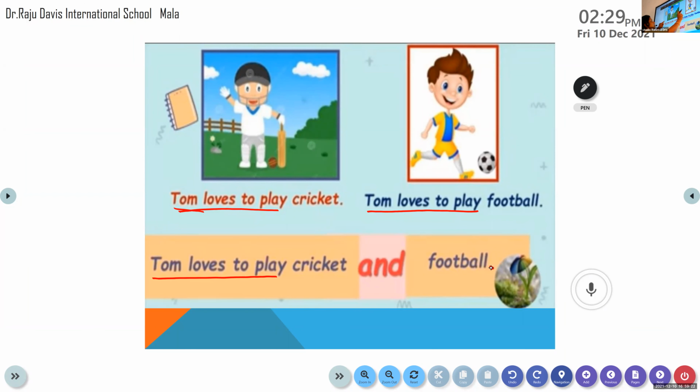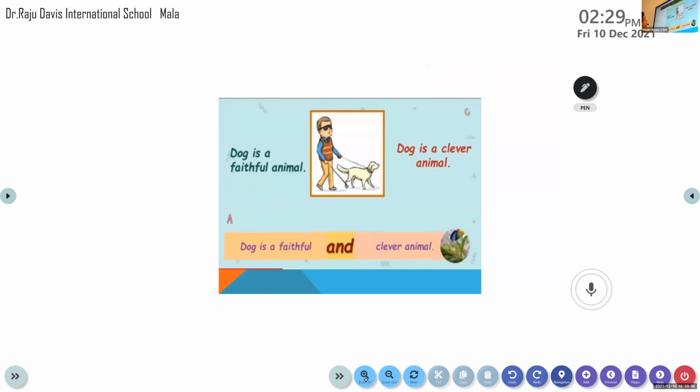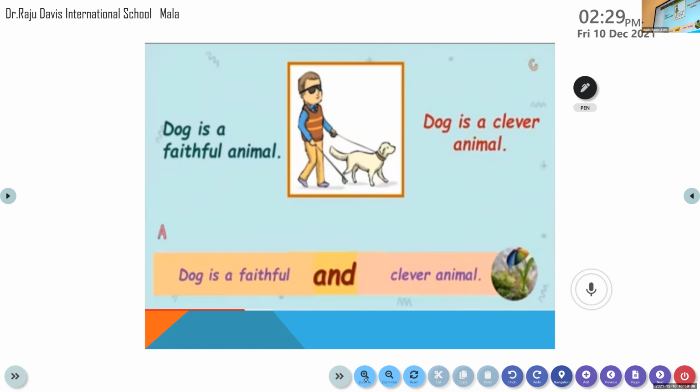Here we have two sentences, and we are joining them using the conjunction word and. That's why these words are called conjunctions. Clear to all of you? Now look at this sentence. Here we are talking only about the dog. Dog is a faithful animal. Dog is a clever animal. Here we are talking about similar ideas, so we can join the sentences using the conjunction and. Dog is a faithful and clever animal.